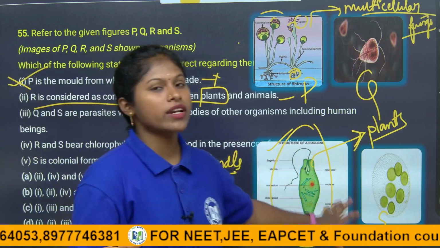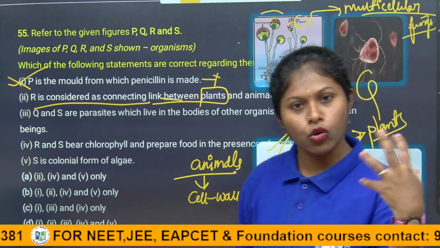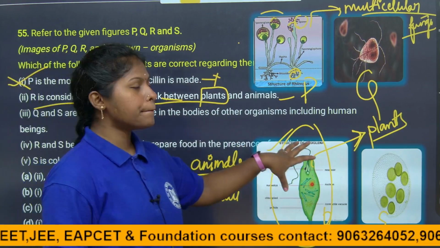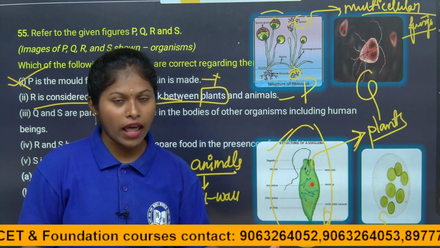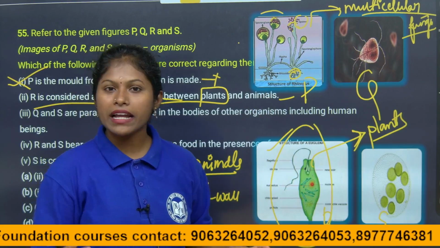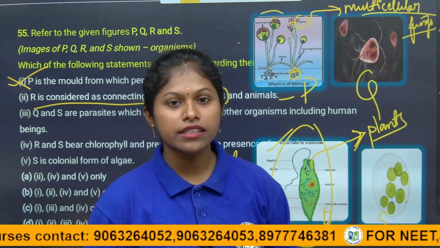What is the characteristic feature of plants, children? They prepare their own food material in the presence of light. That is why there is a connection with the plant. Coming to the animals, children, they don't have a cell wall. Animals don't have the cell wall. Do plants have the cell wall? Of course, plants have the cell wall, right? But animals don't have the cell wall.